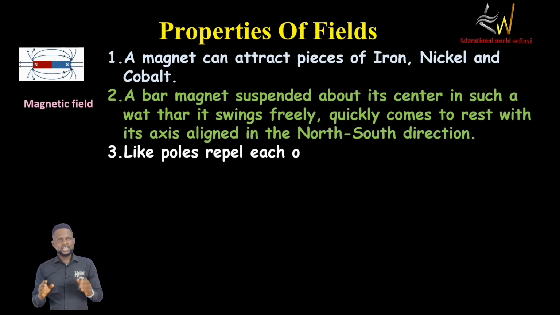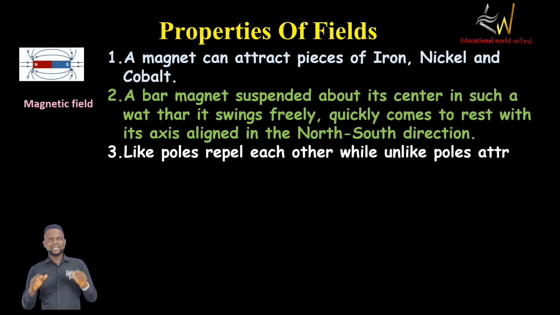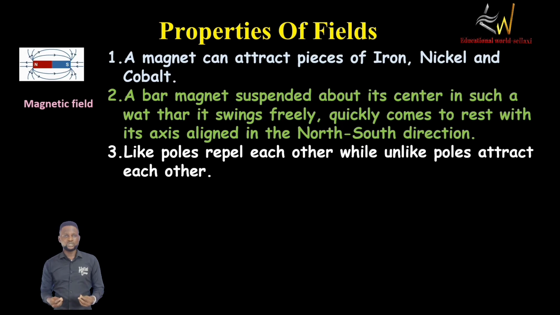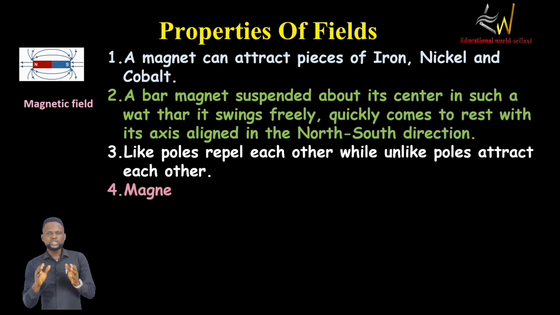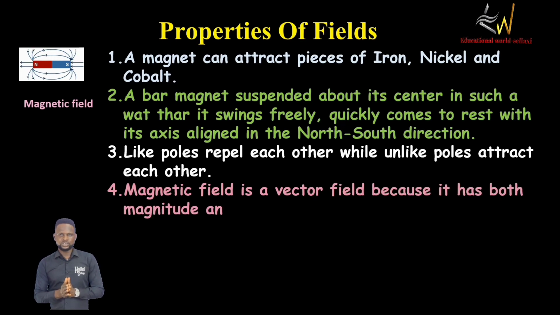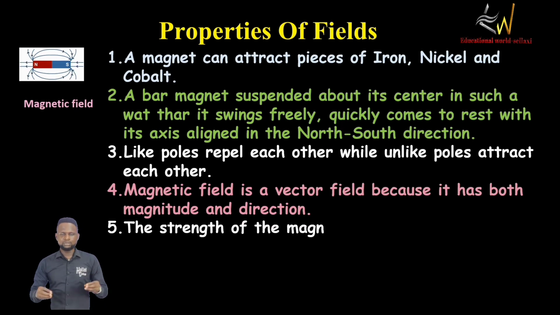Now, the next property of a magnetic field is that like poles repel each other, while unlike poles attract each other. We call that the law of magnetism. Magnetic field is a vector field, just like gravitational field is a vector field. Magnetic field is also a vector field because it has direction. Okay, that's right. Now, lastly is the strength of magnetic field. The strength of any magnetic field is usually strongest at the poles.